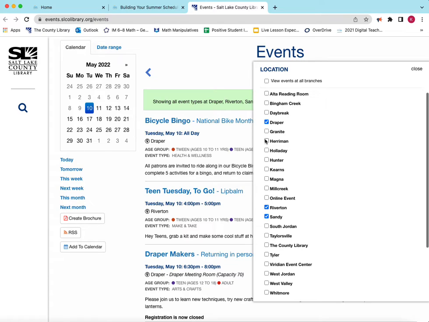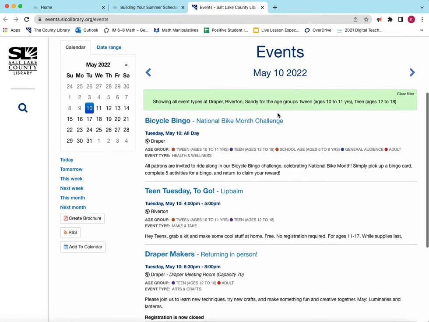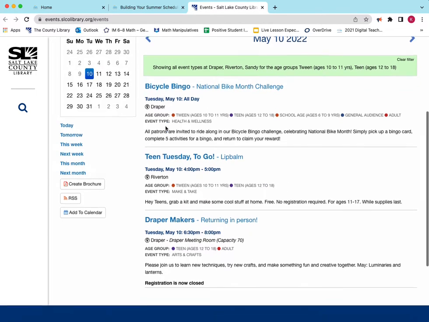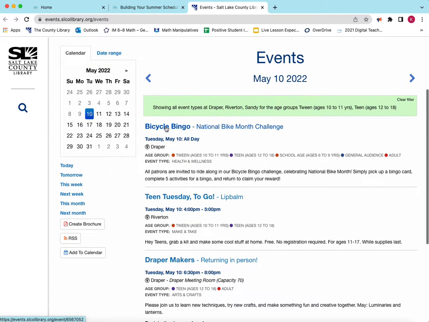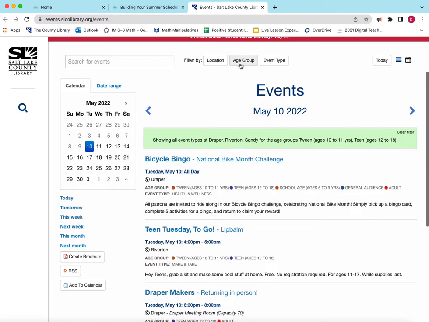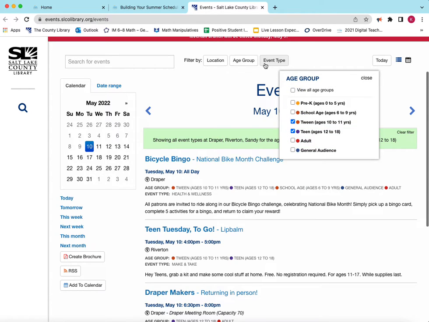away from my house. So you might want to choose the one that's closest to your house, or maybe there are two or three that are close to your house and you want to look at the activities at those different sites. Then it will filter only those activities at those library branches, for the age groups that you selected.